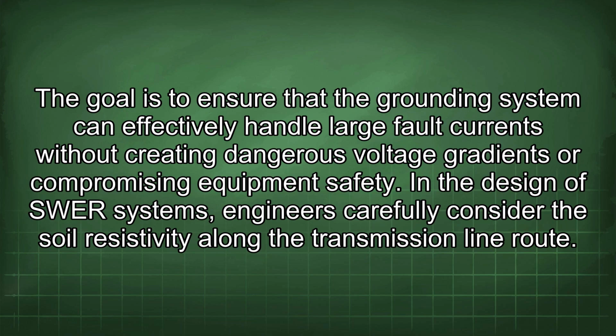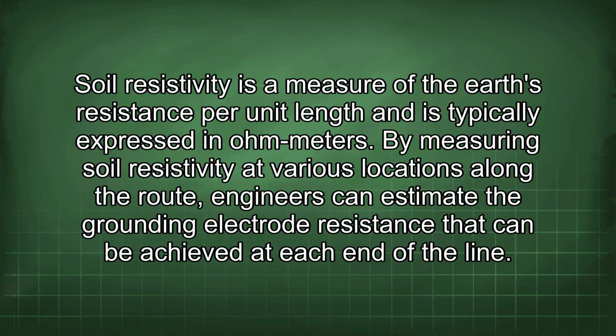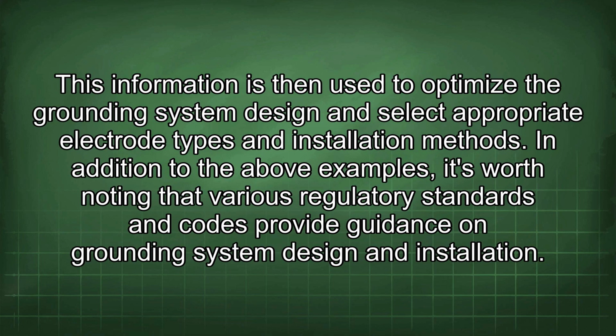or compromising equipment safety. In the design of SWER systems, engineers carefully consider the soil resistivity along the transmission line route. Soil resistivity is a measure of the Earth's resistance per unit length and is typically expressed in ohm meters. By measuring soil resistivity at various locations along the route, engineers can estimate the grounding electrode resistance that can be achieved at each end of the line. This information is then used to optimize the grounding system design and select appropriate electrode types and installation methods.